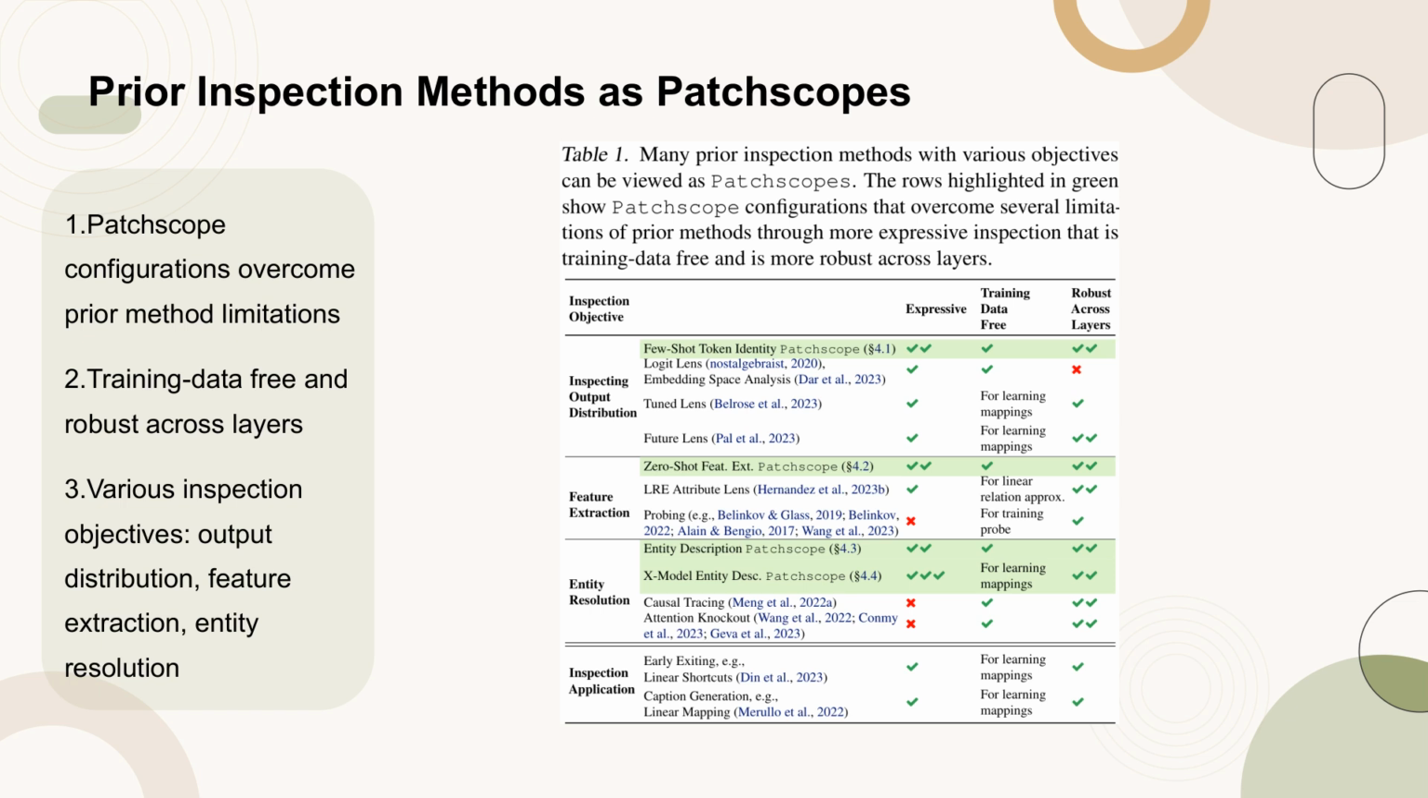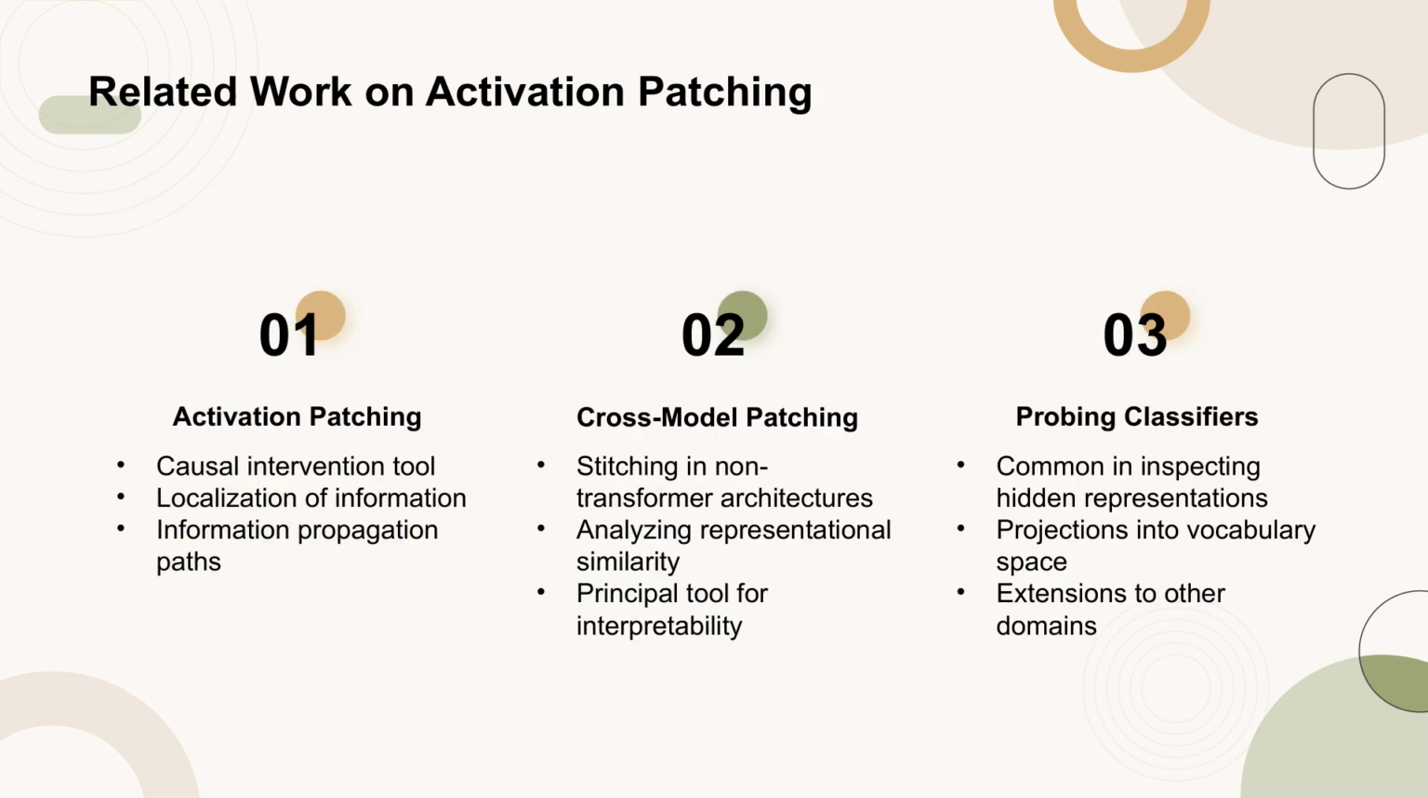Activation patching is a causal intervention tool, primarily used to study the role of certain activations in a model's computation. It has been widely employed for localizing specific information to specific layers and token positions, as well as for identifying information propagation paths within the model's computation. Additionally, cross-model patching, known as stitching, has been used in non-transformer architectures to analyze representational similarity. Despite some limitations, patching remains a key tool for mechanistic interpretability.